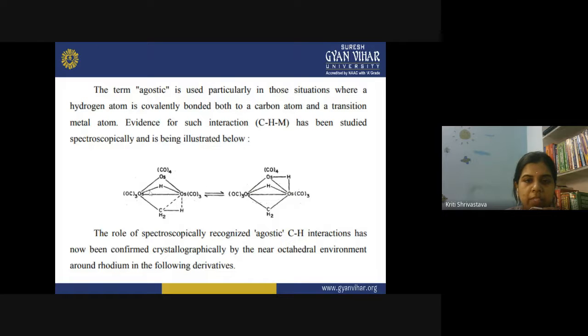Again, you can see here a complex of osmium, and hydrogen is present between these as a bridging group, and CH2 is also a bridging group. But what happens? One hydrogen of the CH3 is agostic in nature, and it is coming near to the osmium. Such interactions are agostic interactions. They can take place from either of the places.